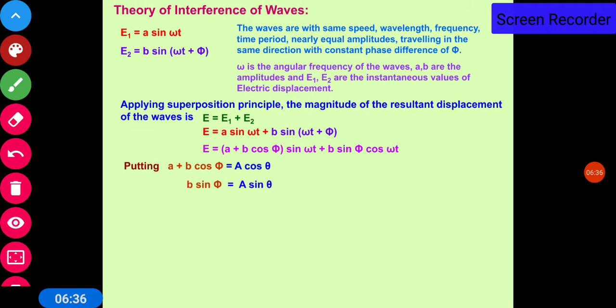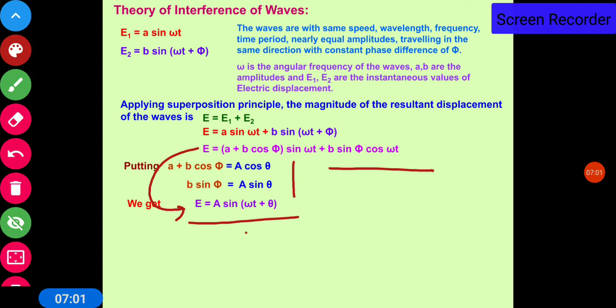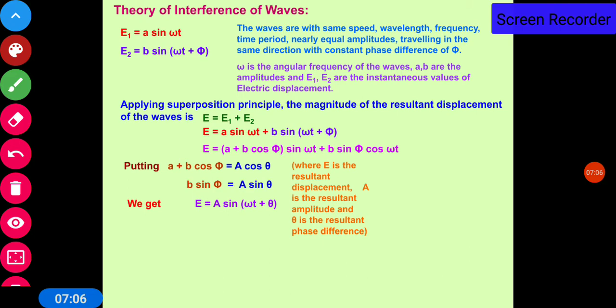Now putting A + B cos phi equal to A cos theta, and B sin phi equal to A sin theta, then this expression reduces to E = A sin(omega t + phi). Again, by putting these two values in this equation and recombining using the same formula, sin(A + B) = sin A cos B + cos A sin B, this expression reduces to E = A sin(omega t + theta), where E is the resultant displacement, A is the resultant amplitude, and theta is the resultant phase difference.